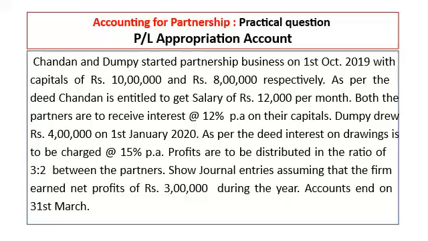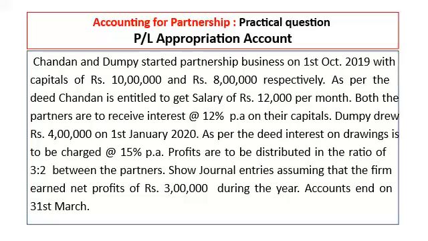Accounts end on 31st March. So here net profit 3 lakh. Two things I have to explain now here. First, business starts on 1st October 2019. So we have to calculate interest on capital, salaries, etc. for 6 months only.